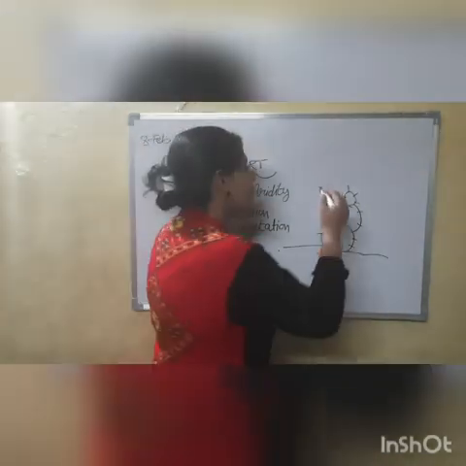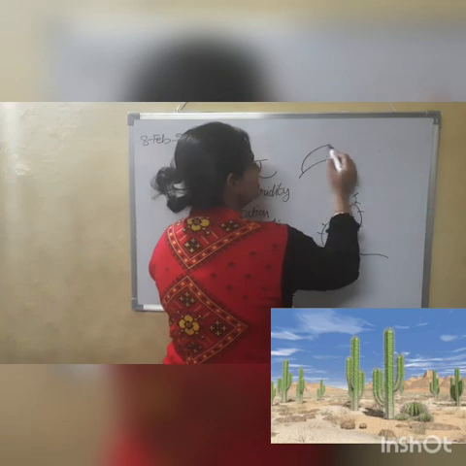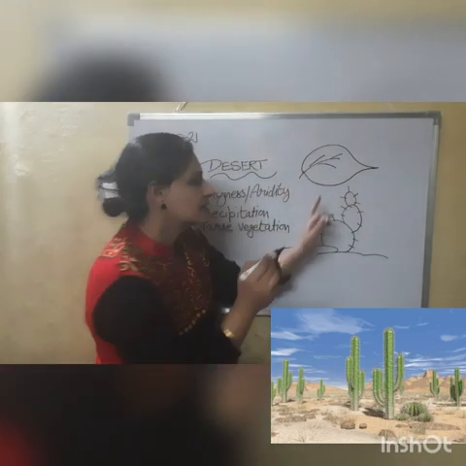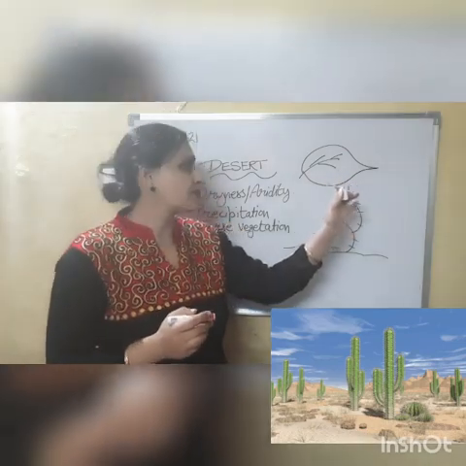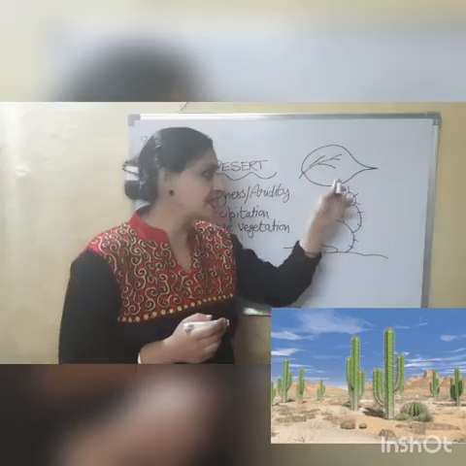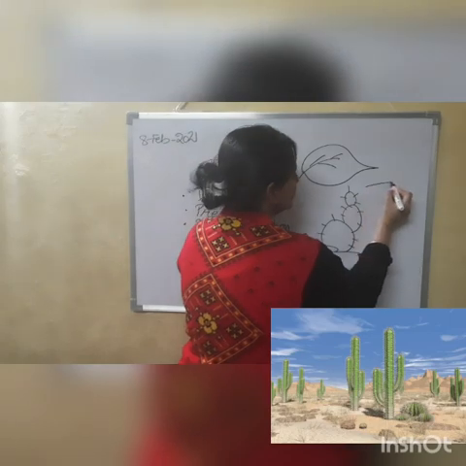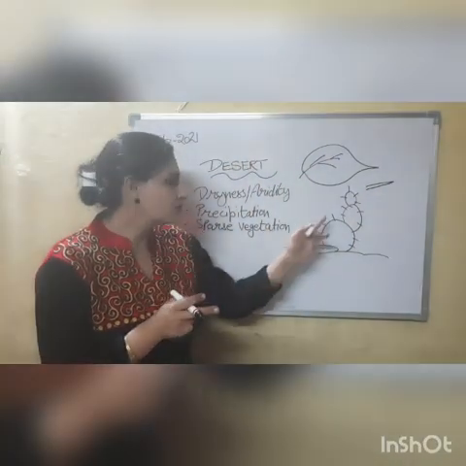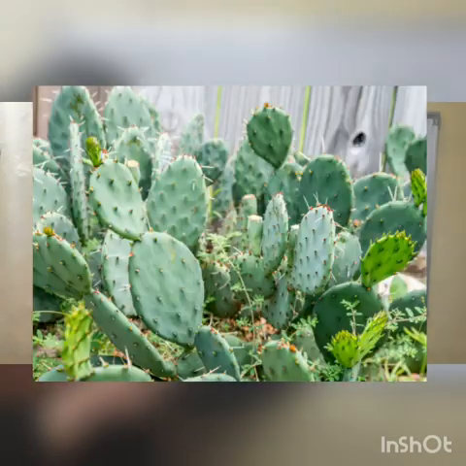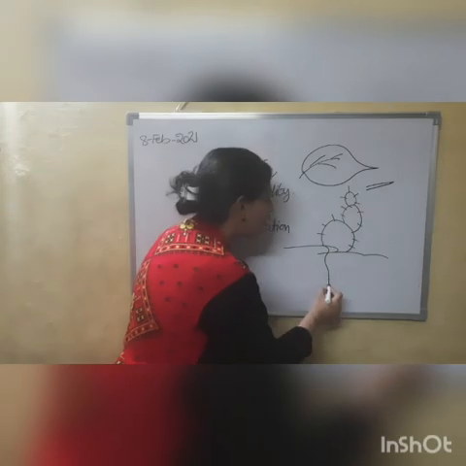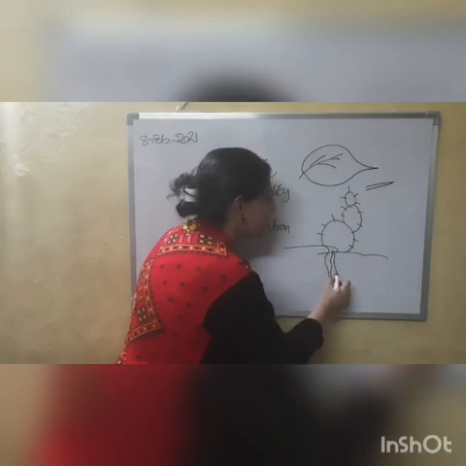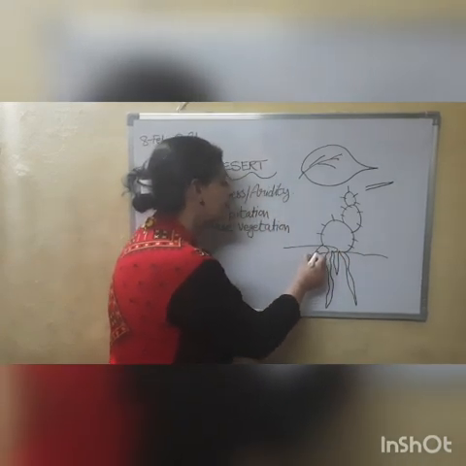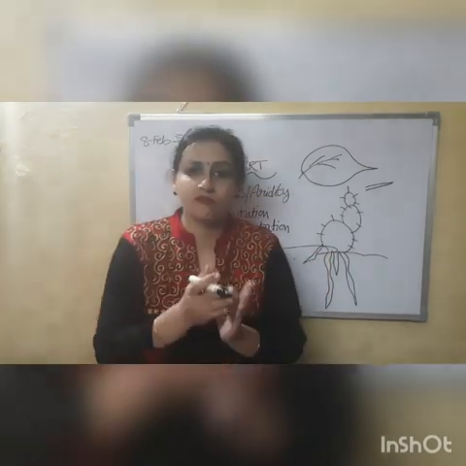Larger the area, more the transpiration. Take an example, if this much is the size of a leaf, the level of transpiration from the surface of the leaf will be more, but if it has shrunk to the size of a spine like this, lesser transpiration will take place. And most of the plants found in this desert region have got long tapering roots. Why long tapering roots? Reason being that the roots have to reach into the depth in search of water.